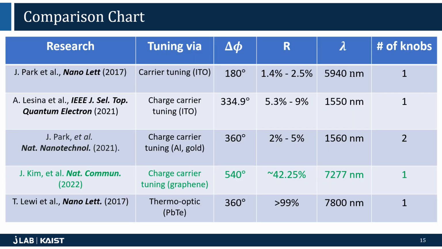This is a comparison chart of our metasurface compared to other active phase modulation devices. As you can see, our device is superior in the phase modulation range and also the best in reflection intensity among charge carrier tuning devices. The thermo-optic device shown below does grant higher intensities, but due to its tuning nature, it's quite slow and difficult for spatial control, as it is hard to impart different temperatures to different meta-atoms.